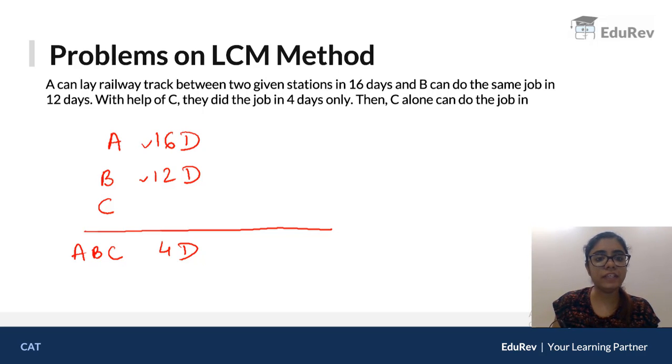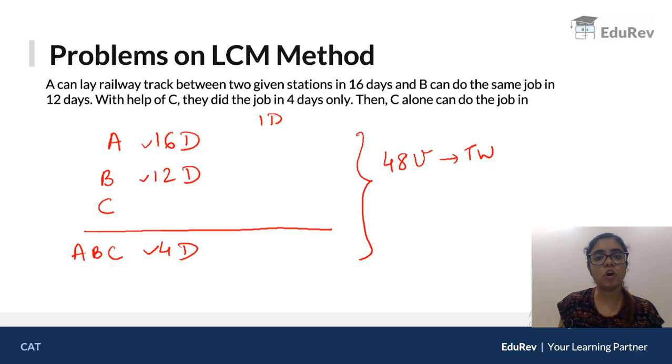Now, whatever data is given, you're going to calculate the LCM. So you need the LCM of 16, 12 and 4. ठीक है? So the LCM of 16, 12 and 4 will be 48 units. So this is your total work. Now we are going to talk about 1 day. ठीक है? 1 day. Now A takes 16 days to do 48 units. So 1 day में A will do 3 units because 16 into 3 will give you 48.